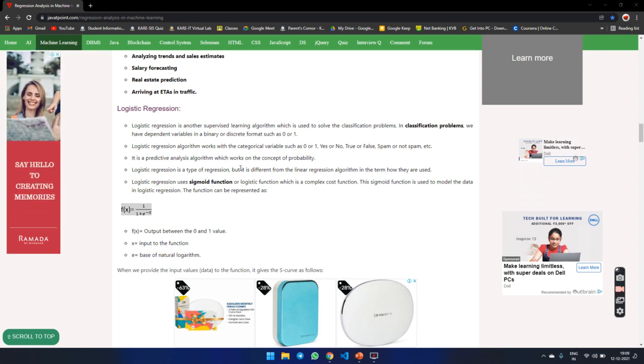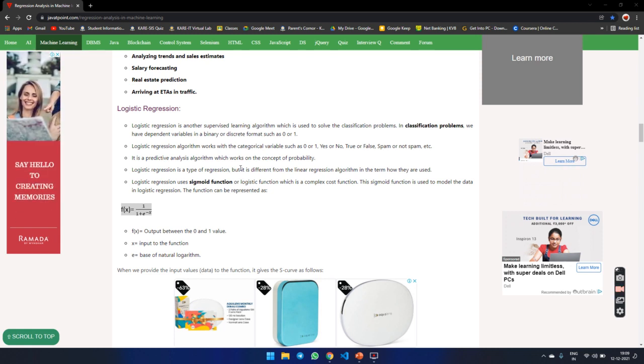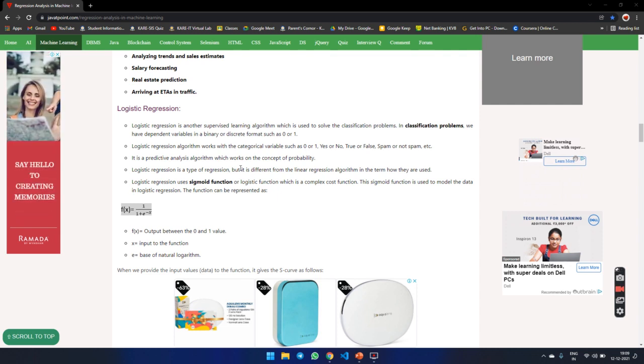Logistic regression is a type of regression built as a different form of the linear regression algorithm. It uses the sigmoid function, or logistic function, which is a complex cost function. The sigmoid function is used to model the data in logistic regression.